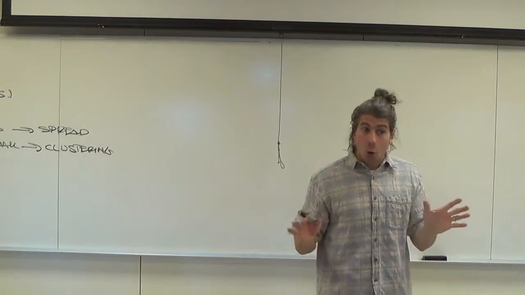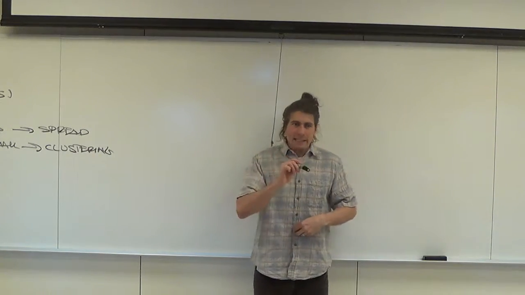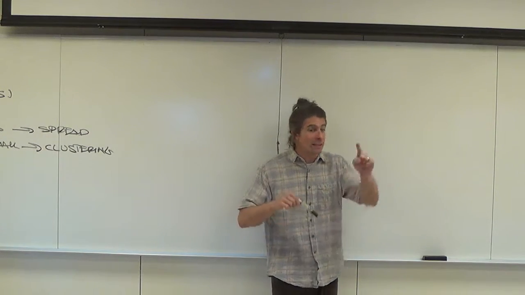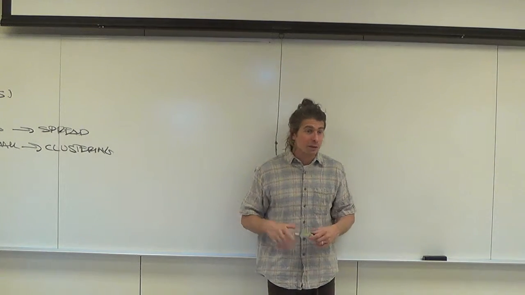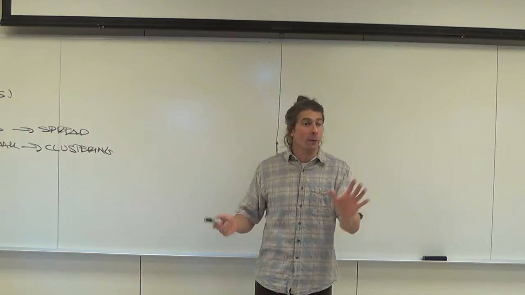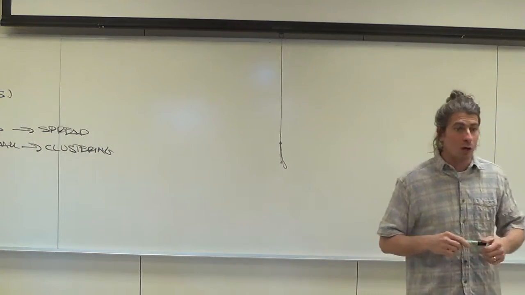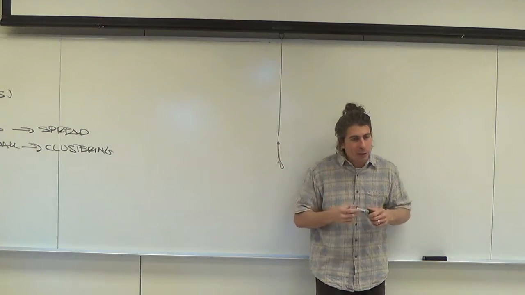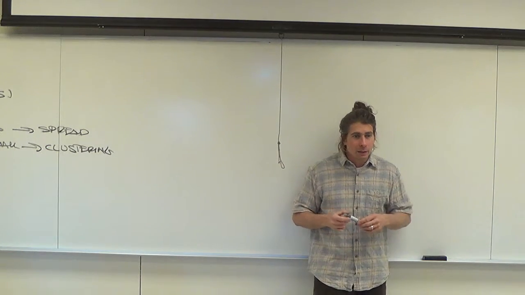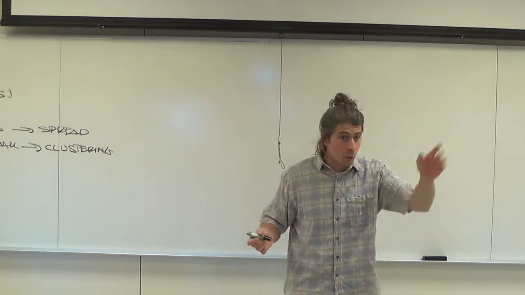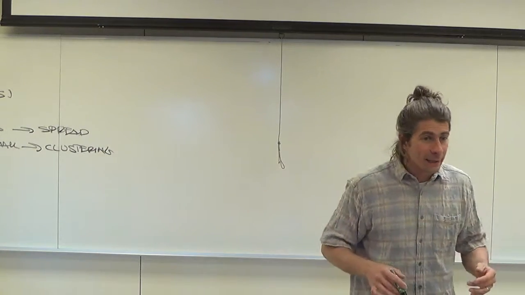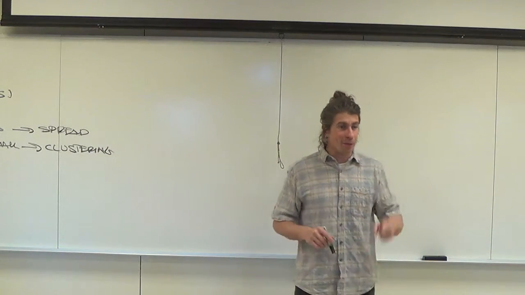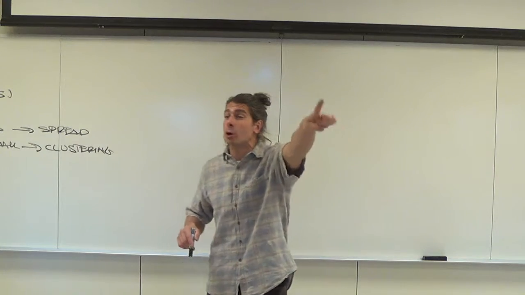Yeah, and it's cool, it's great, but the trick is that it gets a little cumbersome at this stage in the game. I promise we will. I'm trying to keep it single variable for right now, just to get the idea of spread. Measuring spread across two different characteristics can get a little bit tricky, although it's totally doable statistically, and once you develop the idea of a z-score, it's a piece of cake. But I don't want to jump to that just to do that. But thank you, that is a great question.